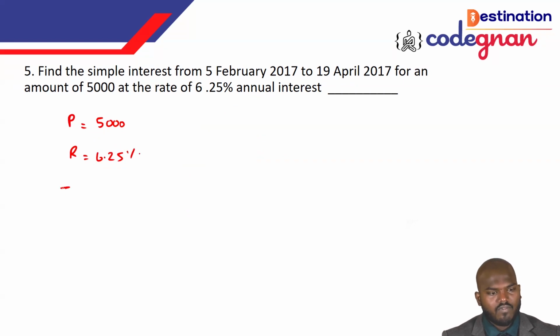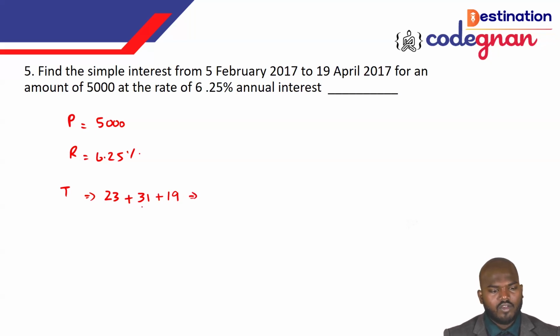And next, the time they are giving here is 5 February 2017 to 19 April 2017. First of all, 2017 is not a leap year, so February will have only 28 days. So in February, how many days will be there? It is starting from 5 February, so from 5 February to the end of the month we will have 23 days. Next, March, how many days? We will have 31 days. And next, 19 days in April, 1 to 19. So these are the days we have here.